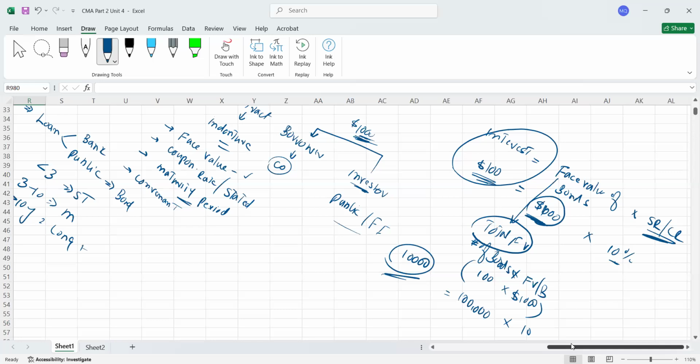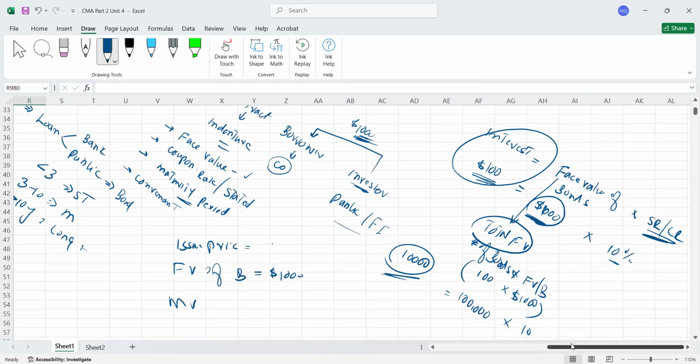Because in your exam question, three different types of figures can be given to you. He can tell you the issue price of the bond, he can tell you the face value of the bond, and he can tell you the market value of the bond. Let's assume face value is $1,000. He will tell you in the question what the face value is. But maybe this bond could be issued at $1,000, maybe at par. It can be issued at a premium also. Premium means companies may charge more than the face amount when they are issuing. I'll explain the cases of how and when you can charge a premium.